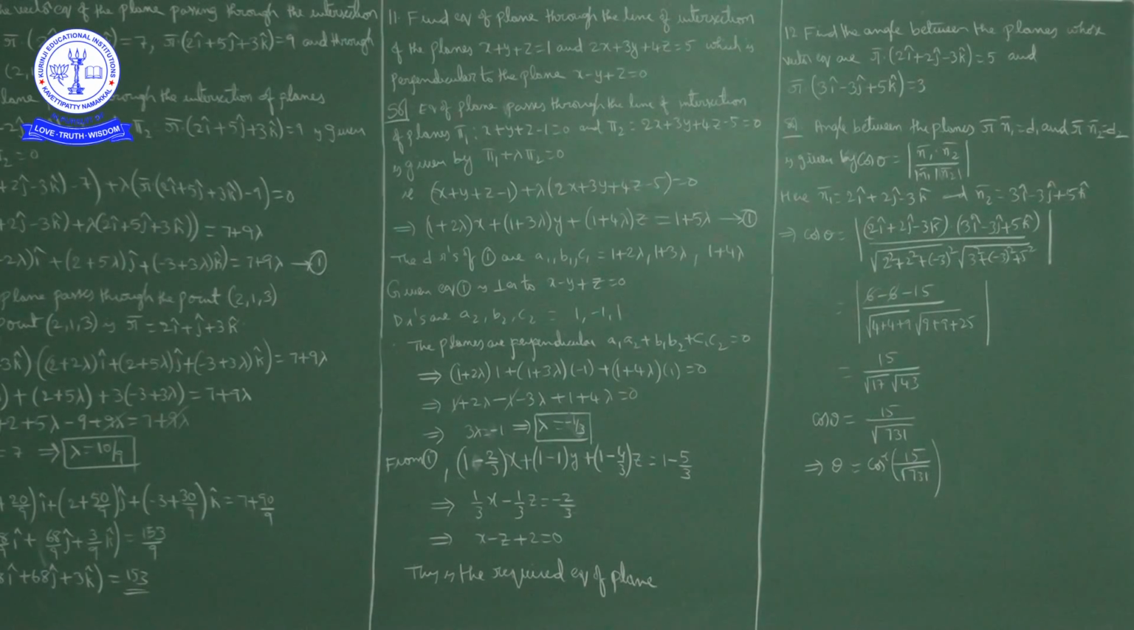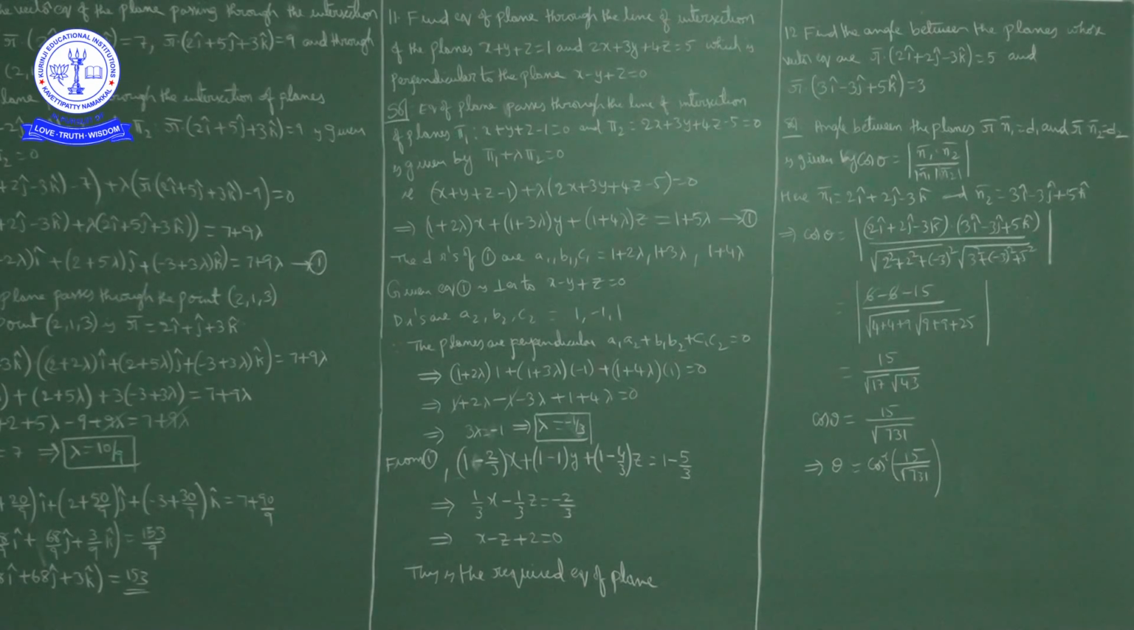Okay, this one, and taking x coefficient, y coefficient and z coefficient common, what we got is (1 plus 2 lambda) into x plus (1 plus 3 lambda) into y plus (1 plus 4 lambda) into z is equal to 1 plus 5 lambda. This is equation 1. So direction ratios of normal to equation 1 are a1, b1, c1 as 1 plus 2 lambda, 1 plus 3 lambda and 1 plus 4 lambda.